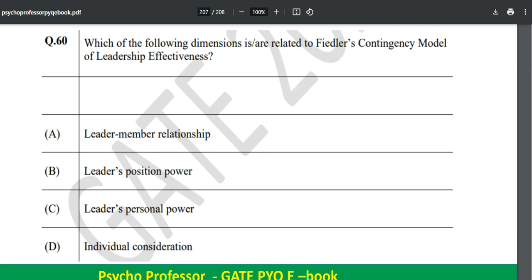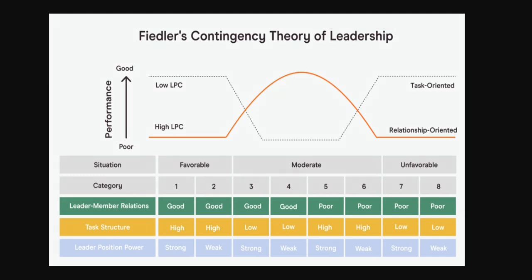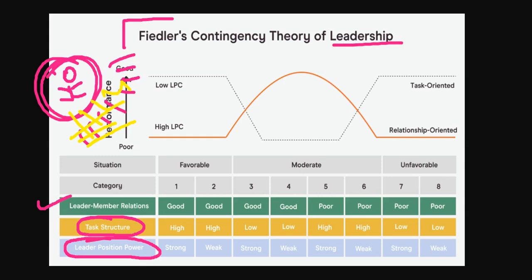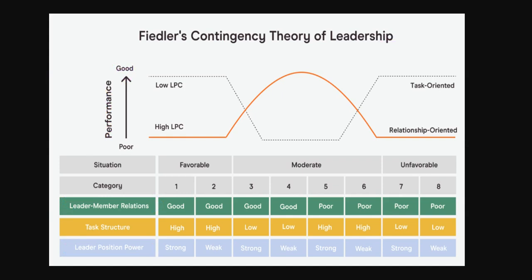It is a model for leadership, and it talks about three main primary things, that is leader member relations. Let's suppose here is a leader and all the followers and all the members. How this leader will have a relationship with the members, it is talking about that. Second is the task structure, what task has been assigned to them, it is talking about that, as well as the leader position power. These three things you just mug up: leader member relations, task structure, and leader position power. This is very important, and in any psychology paper you are giving, maybe GATE, NET, or whatever it is, this is a most likely question to be asked.